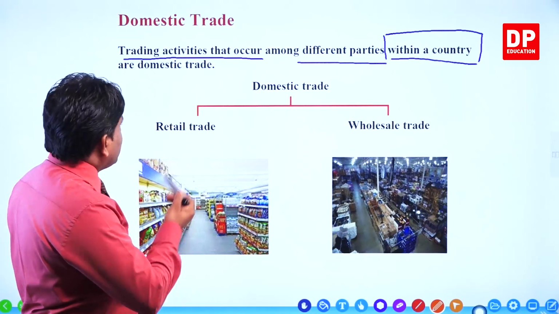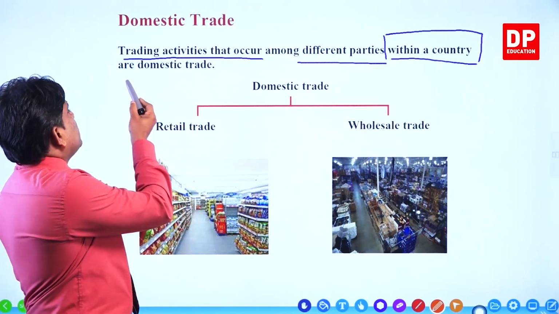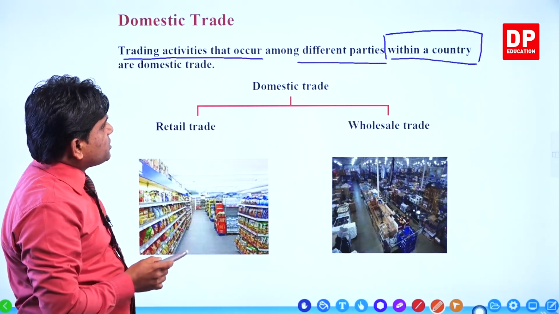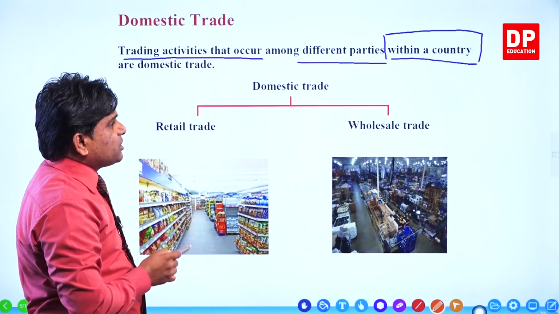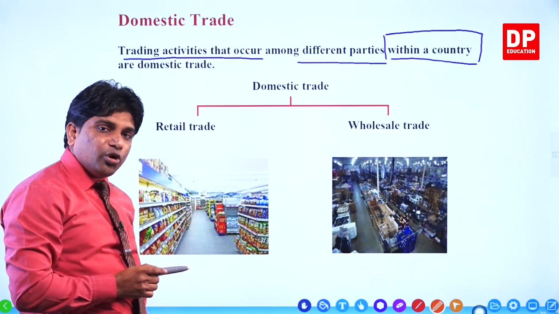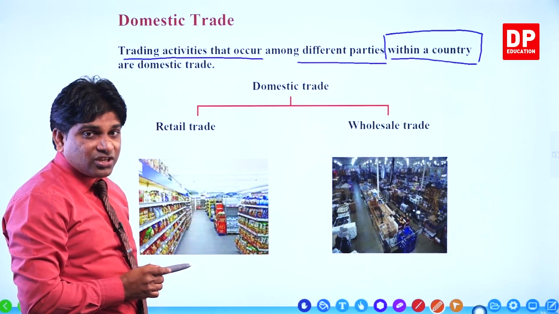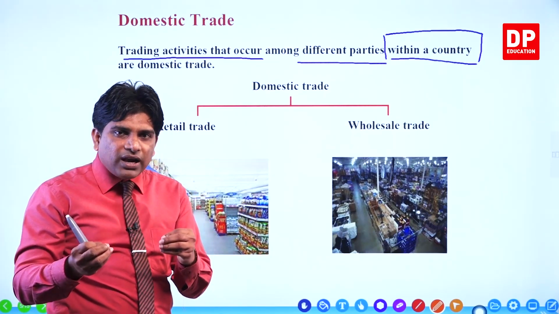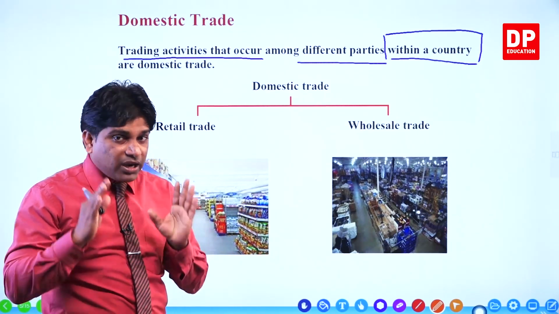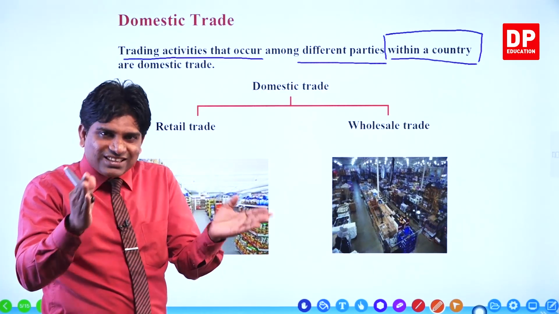Again, repeat the definition: trade in activities that occur among different parties within a country are domestic trade. Two parties or more than two parties carry out different transactions, but you must remember, within a country.